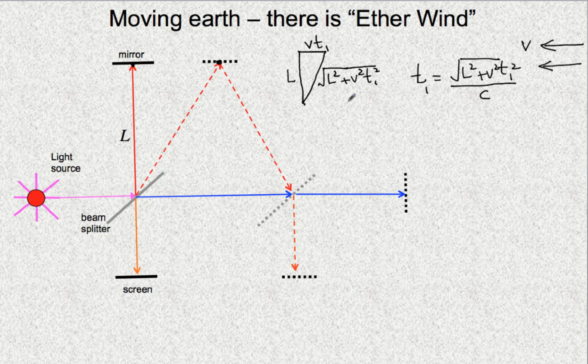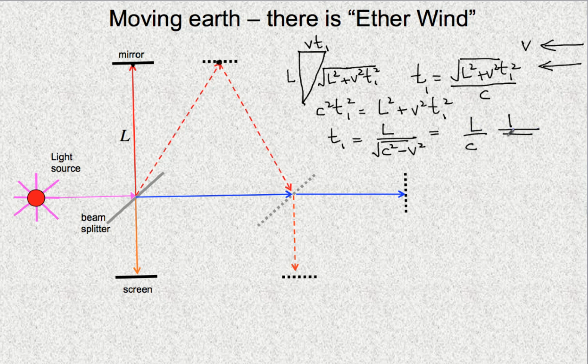Take the c over here, so you get c squared T1 squared equals L squared plus v squared T1 squared, and that gives us T1 equals L divided by the square root of c squared minus v squared, and let's write that as L over c times 1 over the square root of 1 minus v squared divided by c squared.